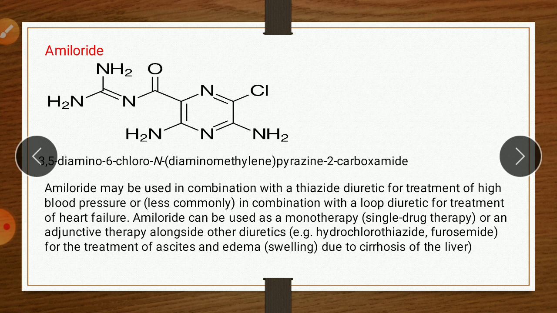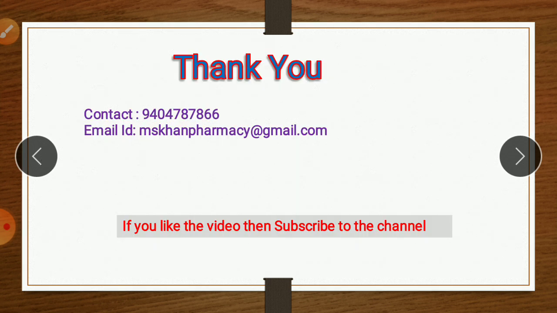So that is about the loop diuretics and potassium-sparing diuretics, which are important classes of this category. In the exam there may be a question asked about a short note on loop diuretics or a short note on potassium-sparing diuretics. So that is about the diuretic chapter.